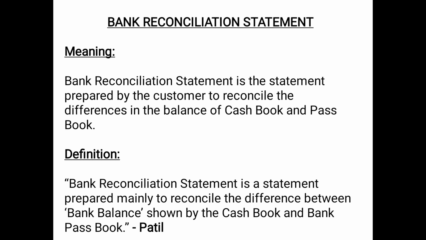So, what bank entries we pass is recorded in the cash book bank column, and the same entries are recorded in the passbook by the bank. How much we are depositing into the bank we record at our place in the cash book bank column, and the same amount that we have deposited in our account is also recorded by the bank, but the bank records it in our passbook.